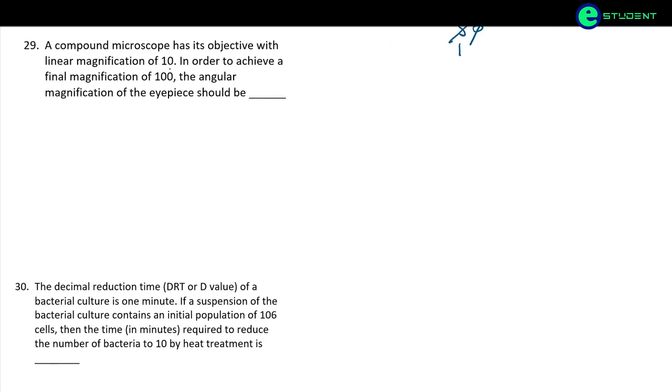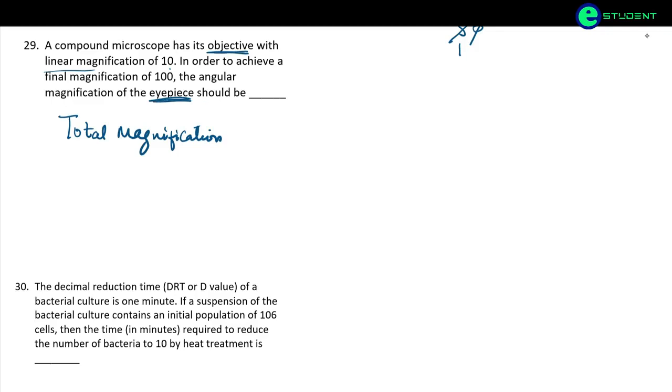Okay, next question. A compound microscope has its objective with linear magnification of 10. In order to achieve a final magnification of 100, the angular magnification of the eyepiece should be. So this is a very easy question. The total magnification actually depends upon the individual magnification of the lenses present. So which lenses are present here? We have the eyepiece and the objective lens. Okay, we have the objective and eyepiece here.